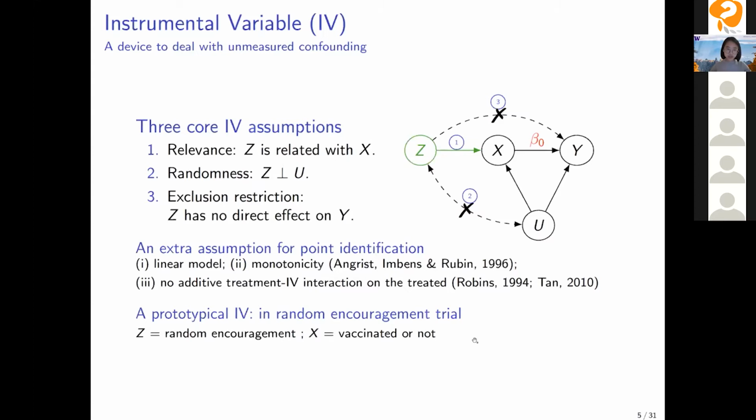For the second assumption, because Z is randomly assigned, it's supposed to be independent of the unmeasured confounder, so it justifies the second assumption.